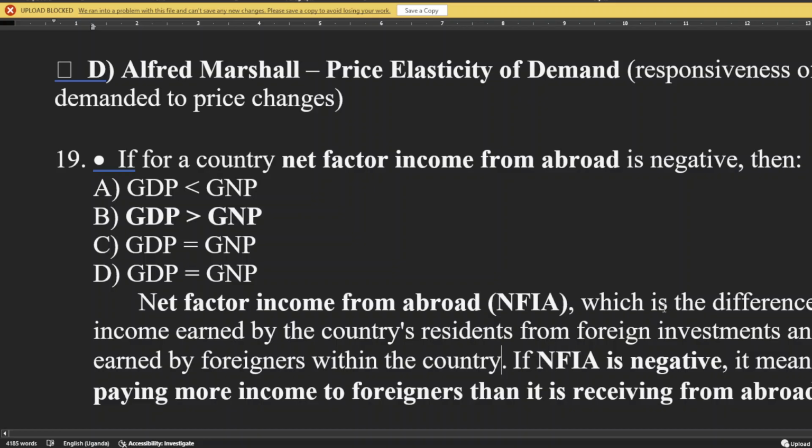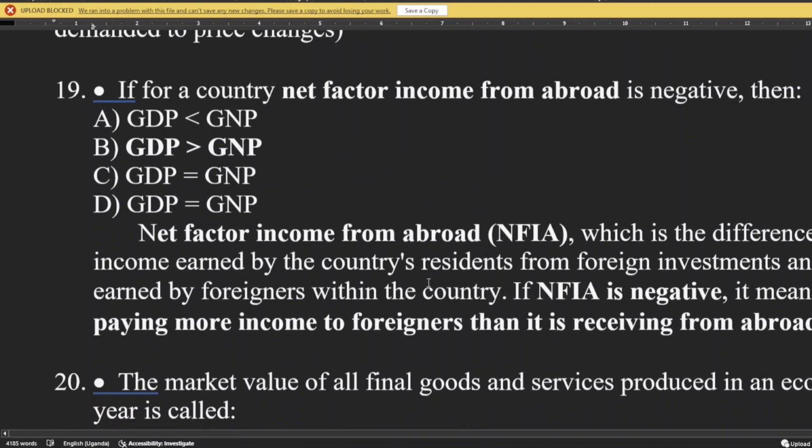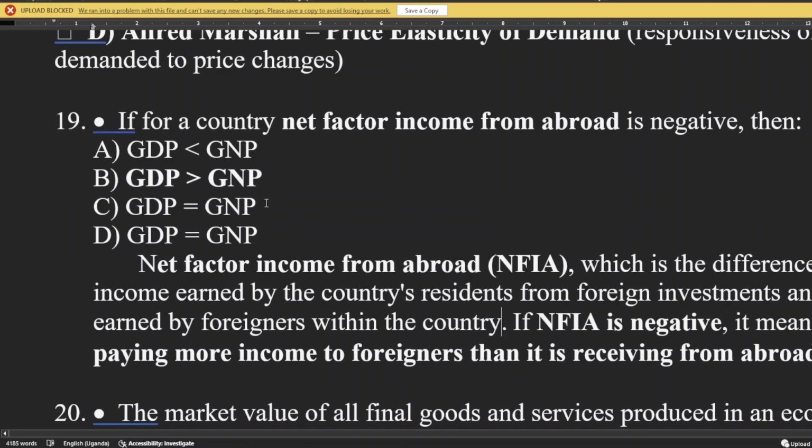That means we are getting a negative: our 10,000 US dollars minus theirs, which is 20,000 US dollars. And what we get is a negative. What does that mean? It means that the country is paying more income to foreigners than it is receiving from abroad. That means our gross national product is less than the GDP.